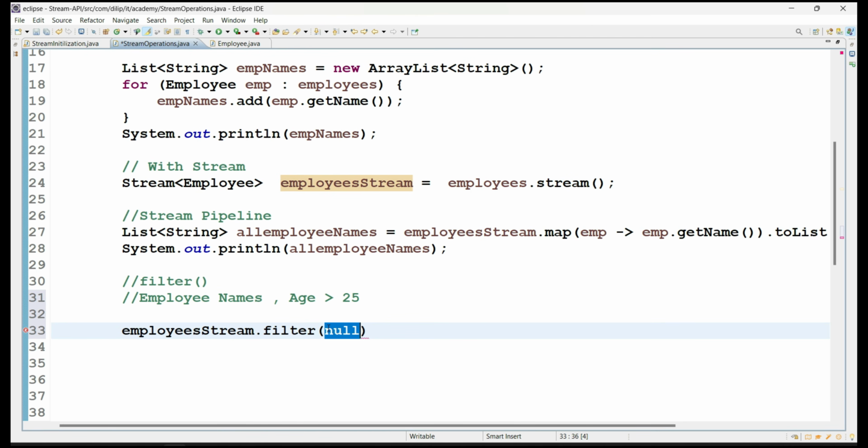Now I'm providing the implementation of the predicate functional interface. So what values does the stream contain? It contains employee objects internally.